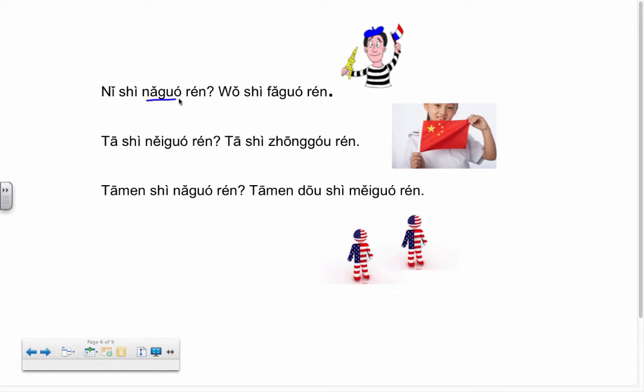So let's take a look at a couple examples here. 你是哪国人? 我是法国人. This guy, he's talking. 我是法国人. He's a French guy. Said I'm a French guy. Now we're going to talk about this girl. 她是哪国人? 她是中国人.